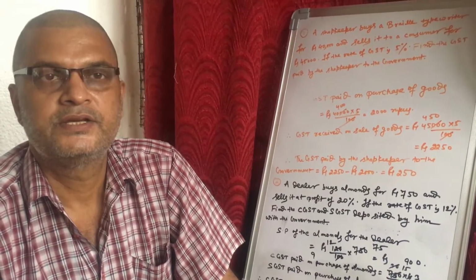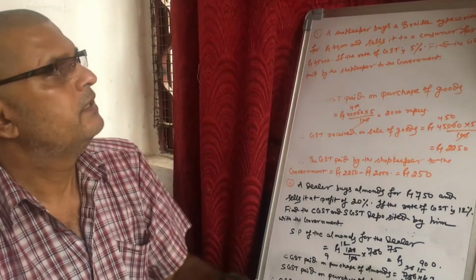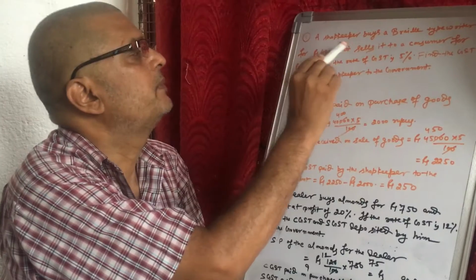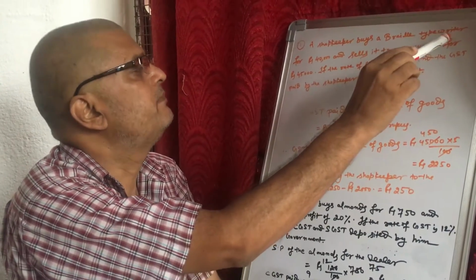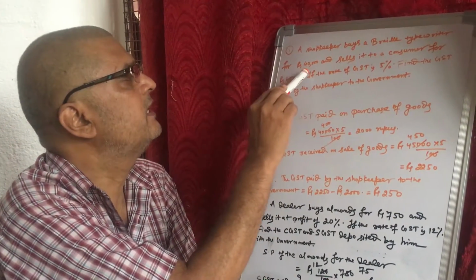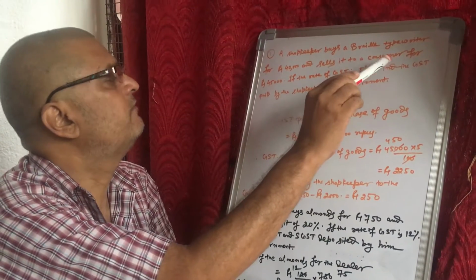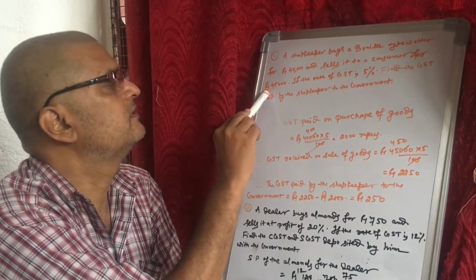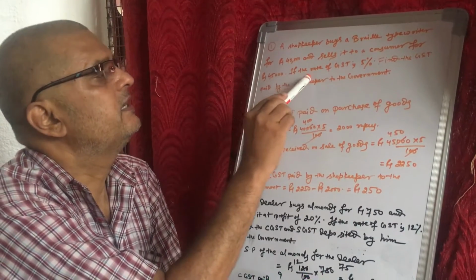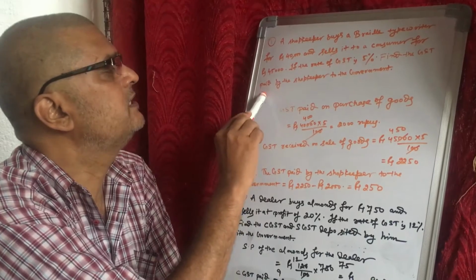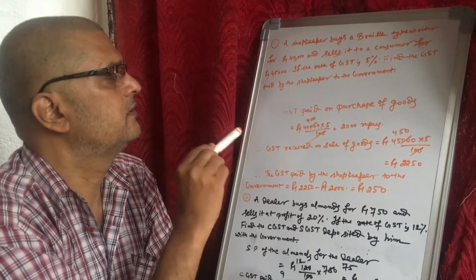Now see one example related to the GST calculation. A shopkeeper buys a Braille typewriter for rupees 40,000 and sells it to a consumer for rupees 45,000. If the rate of GST is 5%, find the GST paid by the shopkeeper to the government.